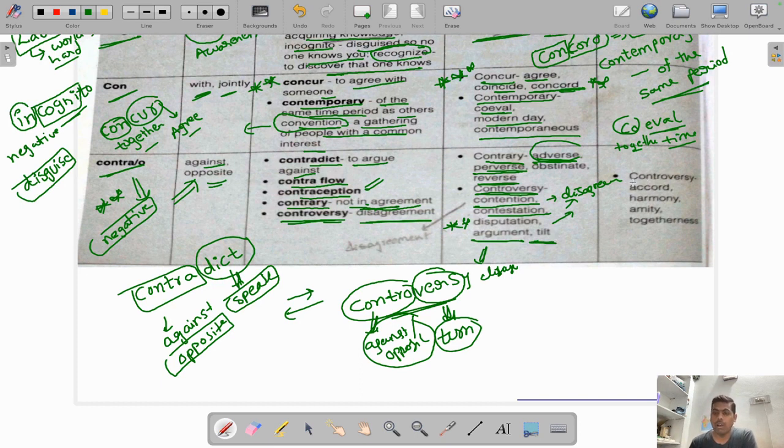Coming to the opposites, controversy means disagreement, accord means agreement. As I mentioned earlier, accord means agreement. Harmony also means agreement. Two people are in harmony with each other means those two people are friends, or those two people are in agreement with each other. Amity, as I mentioned earlier, means friendliness. So amity means friendly nature, meaning both are in agreement. Togetherness is also another synonym.